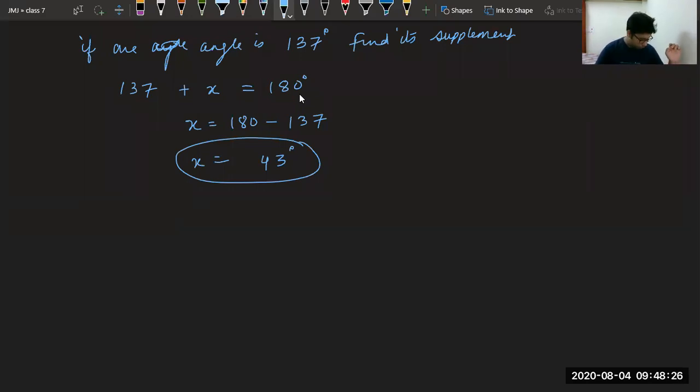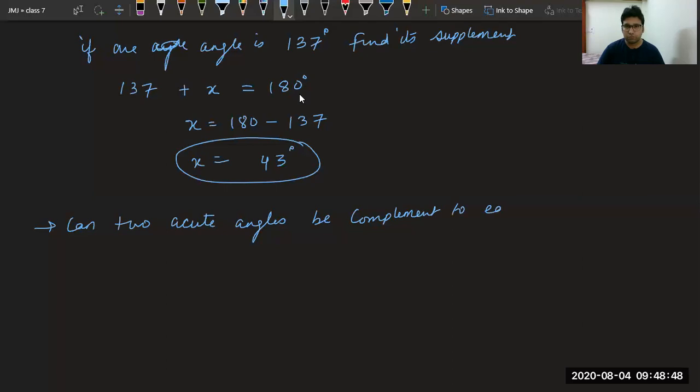Now next part. Okay, they're asking some things, please tell me. Can two acute angles be complement to each other? Yes, they can be complement to each other because we have seen that 30 plus 60 is 90 degree and they both are acute angles.